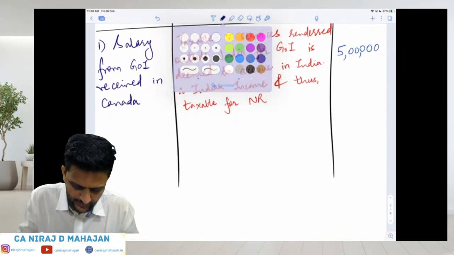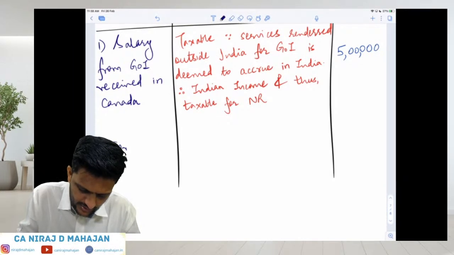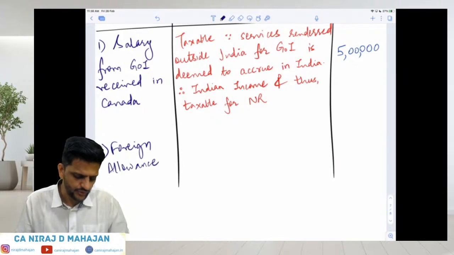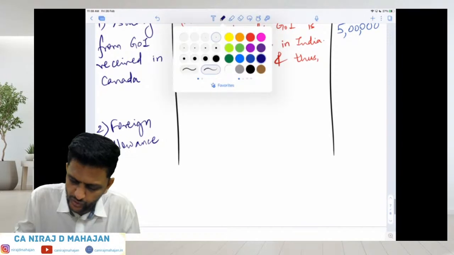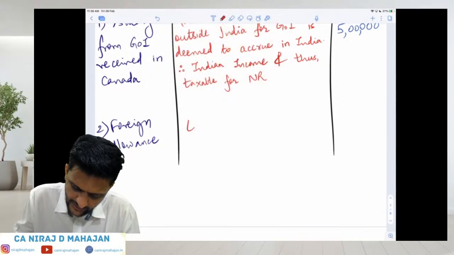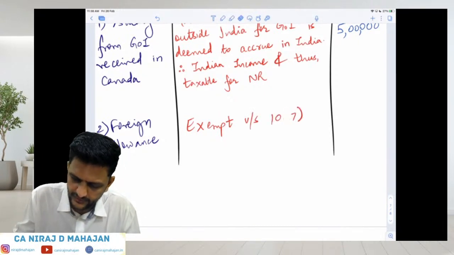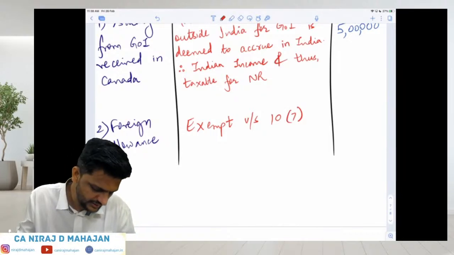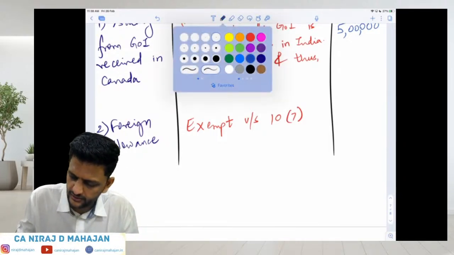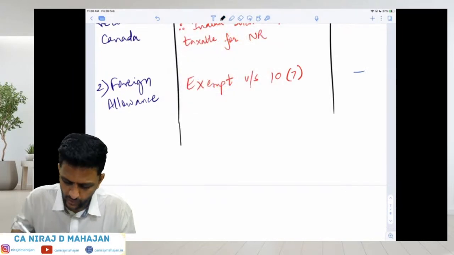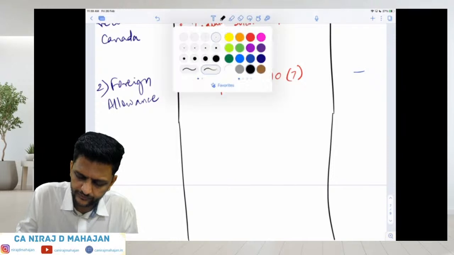Clear? Chalo, second one. Foreign allowance. Foreign allowance itself is exempt, isn't it? It is exempt under section 10 subsection 7. Exempt, okay? Under section 10 subsection 7. So what will you say? Nil. Outside column, nil. Nothing. Clearly, everybody, please understand. Ask me if at all you still have any doubts. All right. Third one.